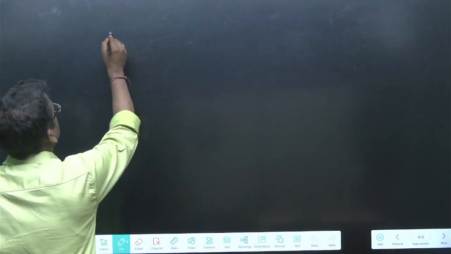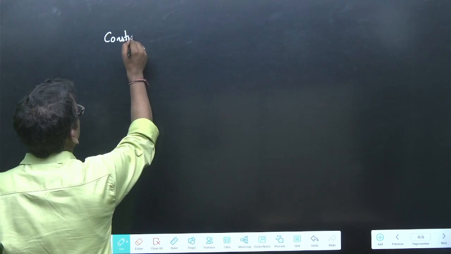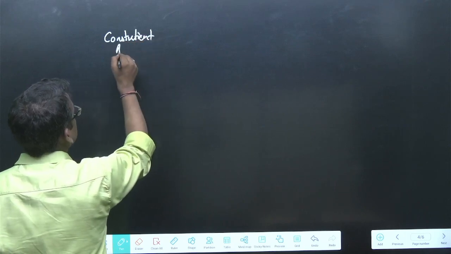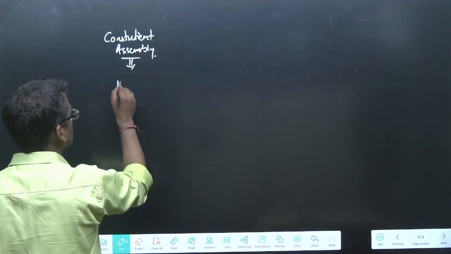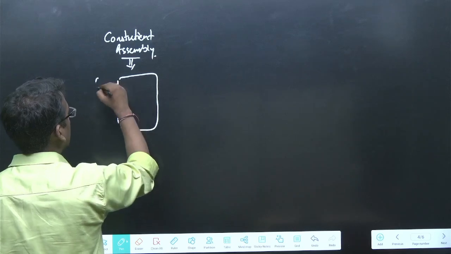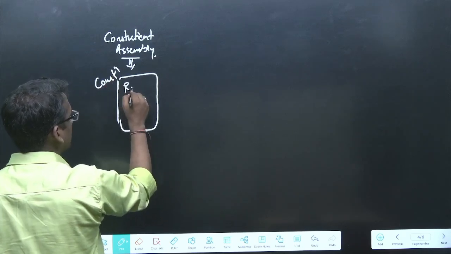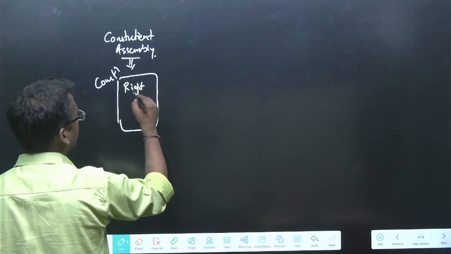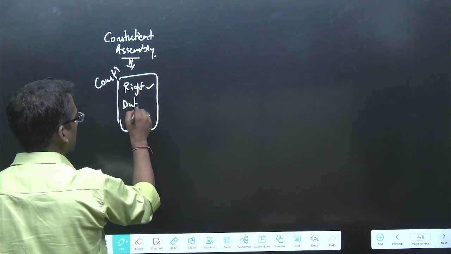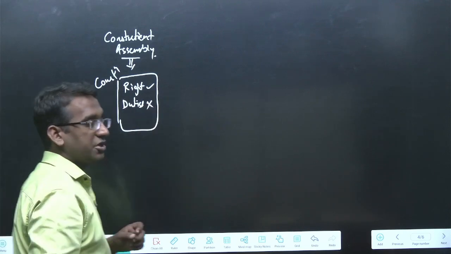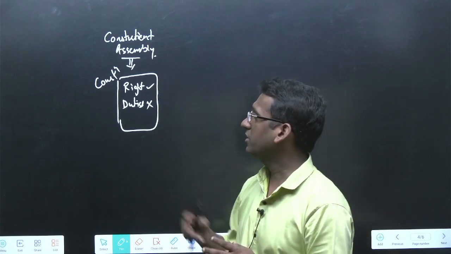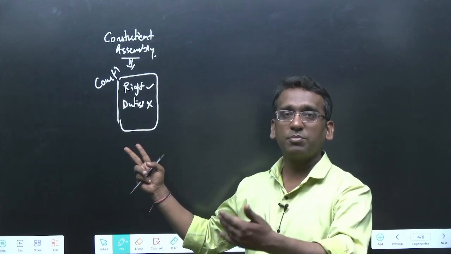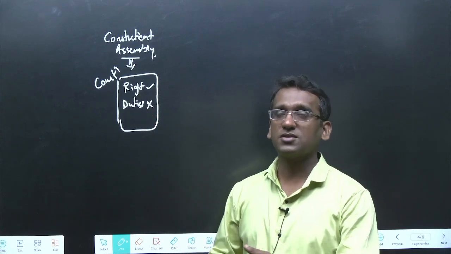Right? Now, when the Constituent Assembly was making the Constitution of India, they mentioned the rights in Part 3 of the Indian Constitution in the form of fundamental rights. But when it comes to duty, the Constituent Assembly refrained from mentioning any duty. And the reason is very obvious, because India is a liberal country and not a socialist country, right? So we were thinking that people are going to perform the duties. There is no need to demand such a duty.